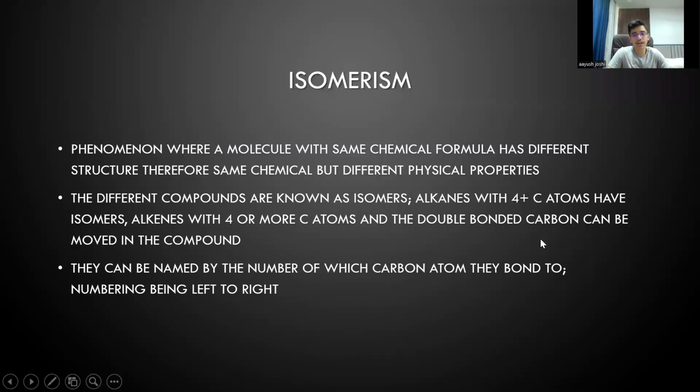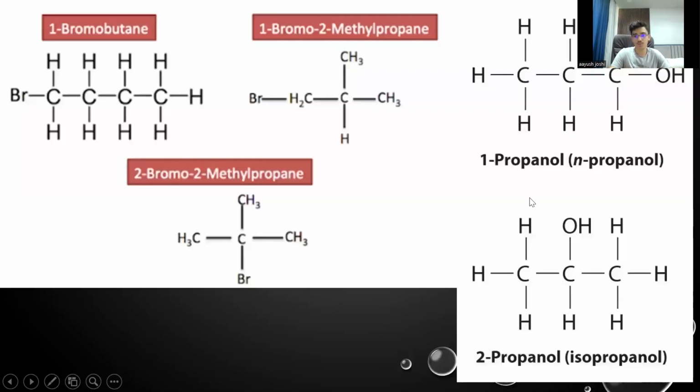Again, if you look at say butene, if you have but-1-ene, we have a carbon atom which is double bonded to the second carbon atom, and that gives the structure of butene. But what if you shift that to the other side, you get but-2-ene, so we have a double bond in the center of the structure. That gives a different physical property than but-1-ene. So that's how you number and differentiate between isomers. If you have but-1-ene and but-2-ene, that's how you differentiate between them. It depends on their structural formula.